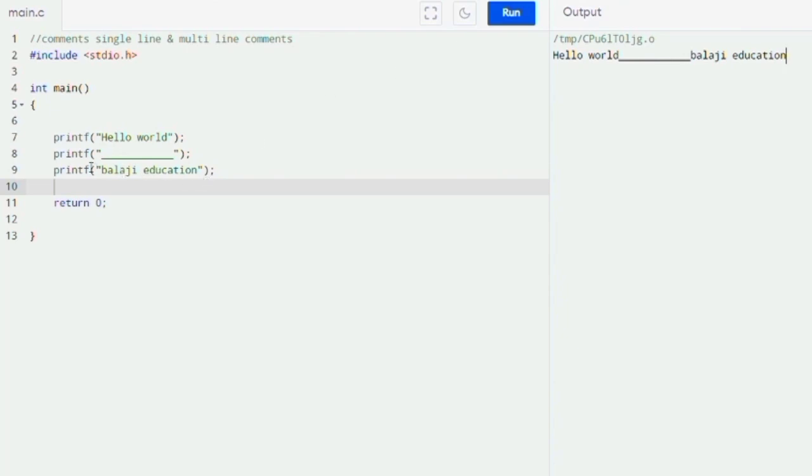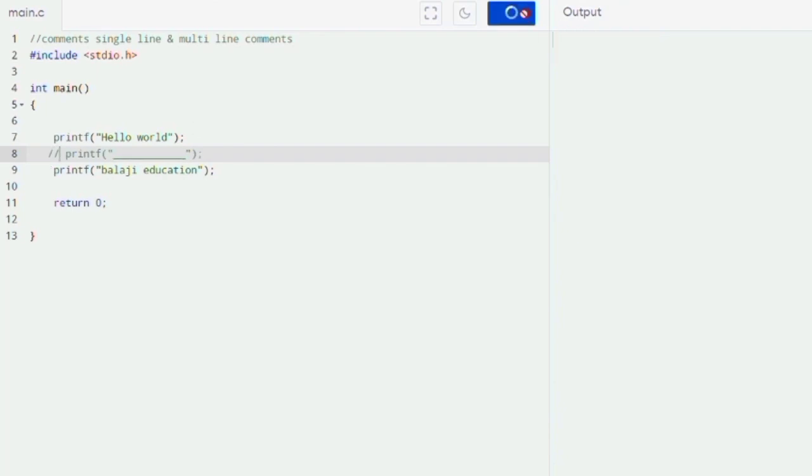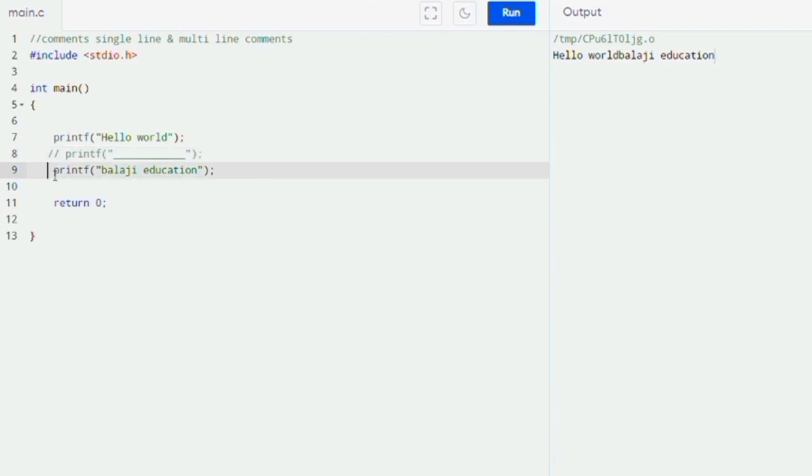So I am giving a comment to this printf statement, because I don't want to print this line. So I am using this type of comment here. See how I am using two forward slashes. Then I am running the program. Hello world and Balaji education is only printed. So these two forward slashes mean a single line comment. If I give the same to this Balaji education printf statement, you can see that only hello world is